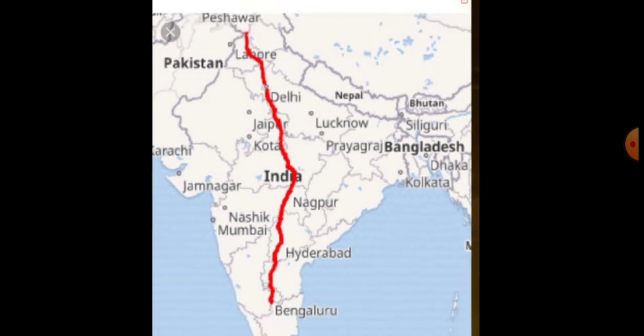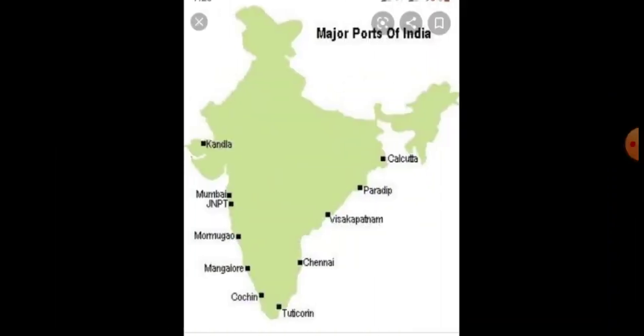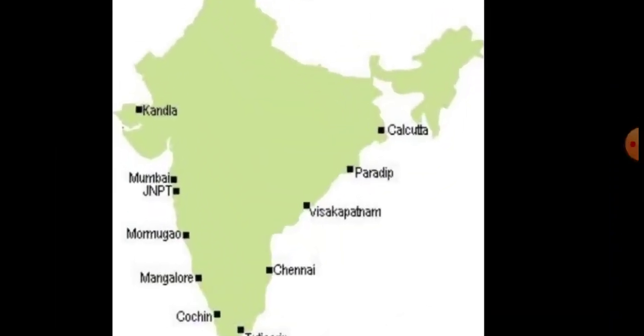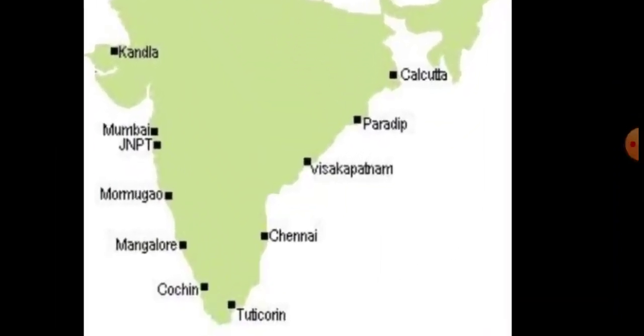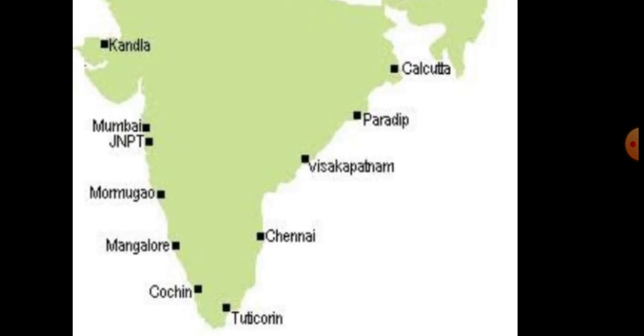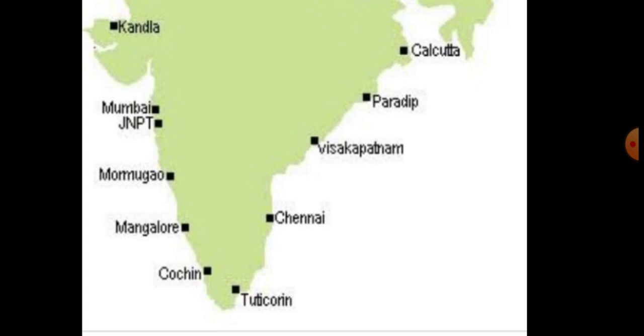Then second question is major seaports in India. Paradip, Kolkata, Visakhapatnam, Kandla, Mumbai, Chennai. Some places are given, is it? You should mark, very, very important. From here one question will come.